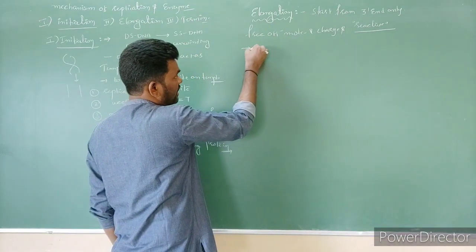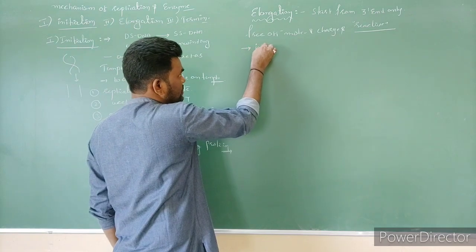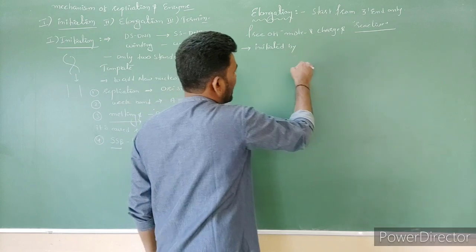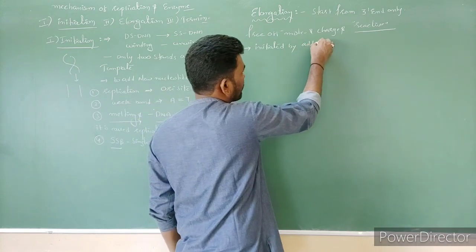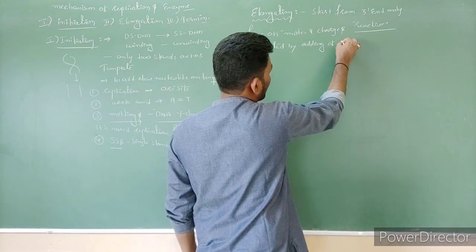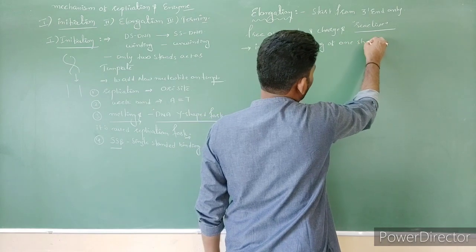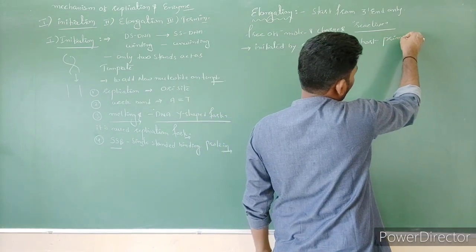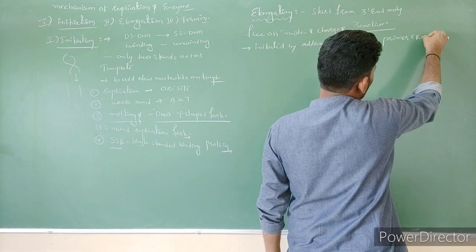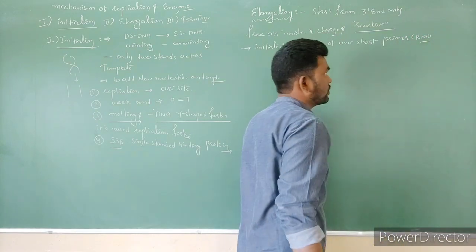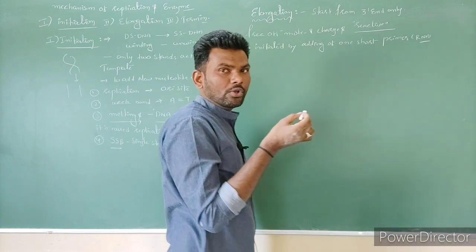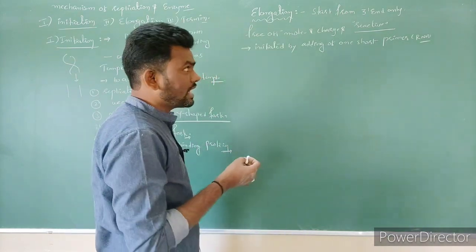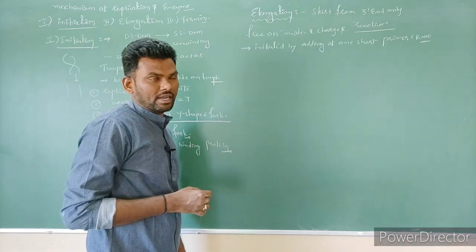At the beginning, elongation is initiated by the addition of one short primer, that is an RNA primer. It is one short oligonucleotide sequence, that is the RNA primer, which is added at the 3' end.